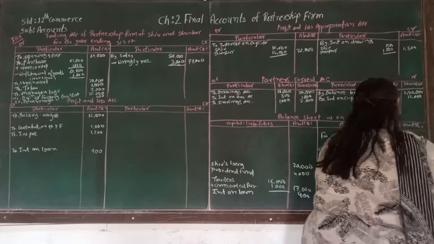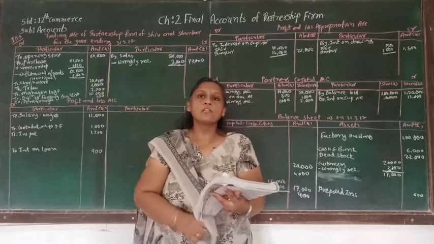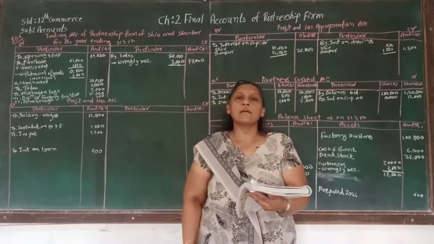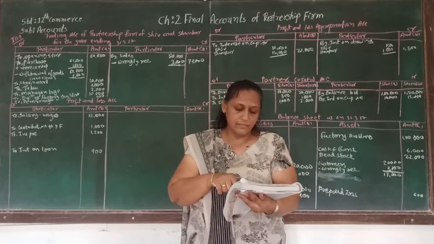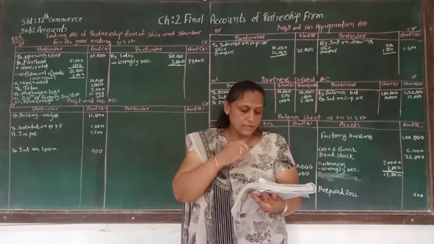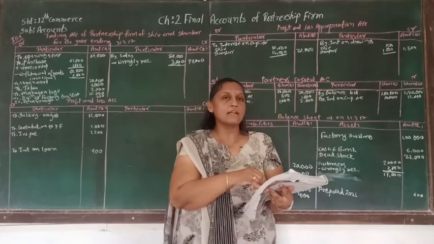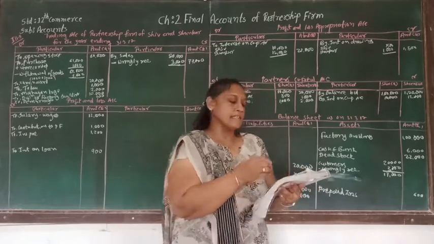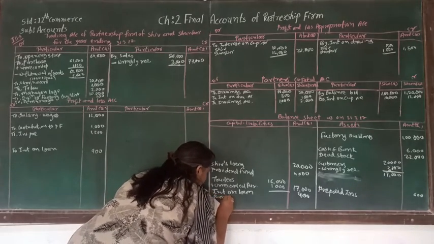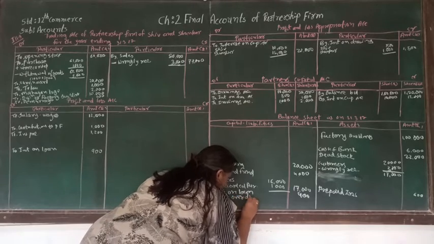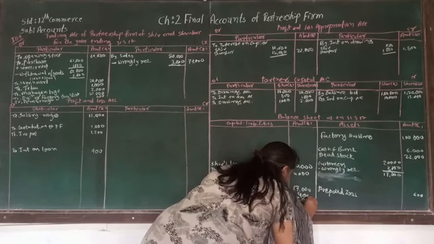And after cash and bank, another account is bills. It is given on both sides. So it is bills receivable as well as bills payable. On the debit side it is bills receivable. Here again, cash and bank is also given on both sides. So cash is 6,000 and the bank account has a credit balance, and it is bank overdraft. So that is going to be written over here, bank overdraft, 18,000.